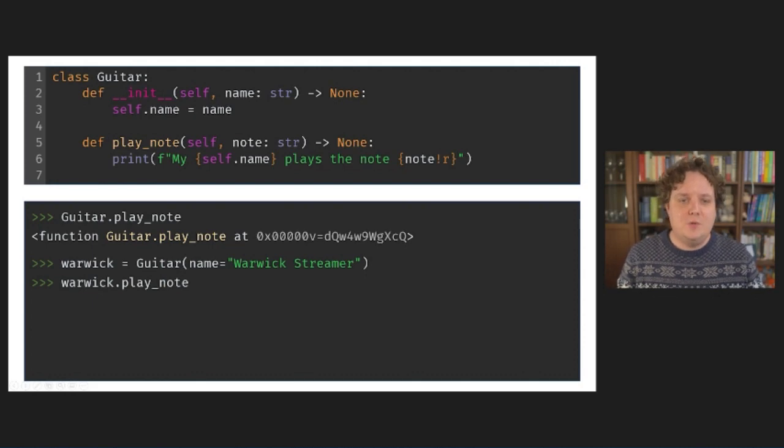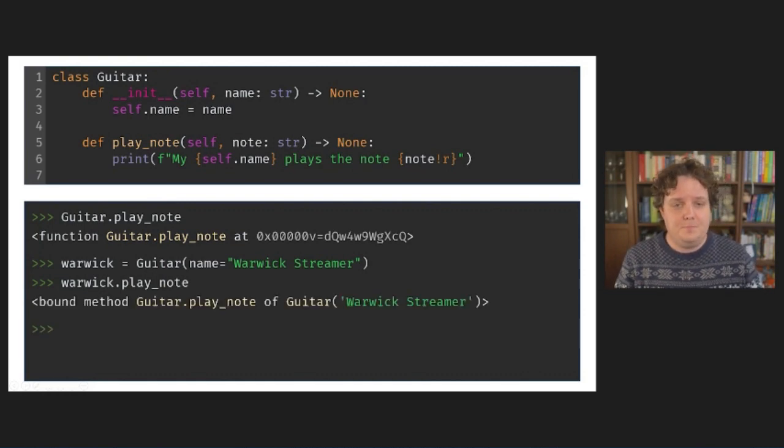So accessing an attribute isn't as simple as you might think. There's actually an entire lookup sequence behind it. And in fact, as we'll see now, what I just told you is a simplified version of what actually happens. Because if I now press enter and actually show you what accessing this attribute on the instance gets me, you'll see that I don't get the irregular function object back. Instead, I'm getting something called a bound method. And it's precisely this bound method that already knows what the value for self must be, the object you've used to access this bound method.